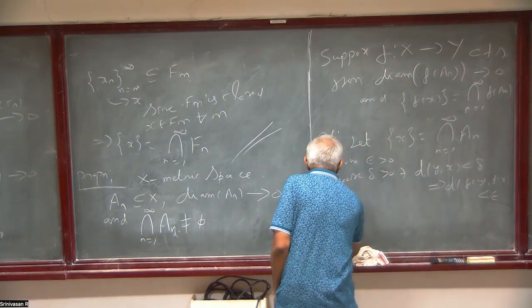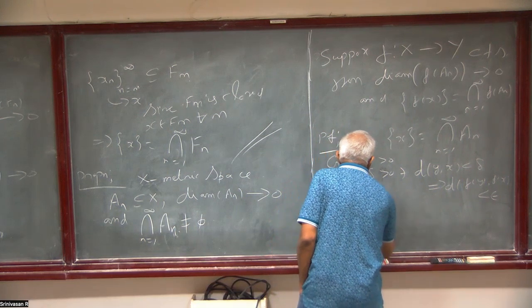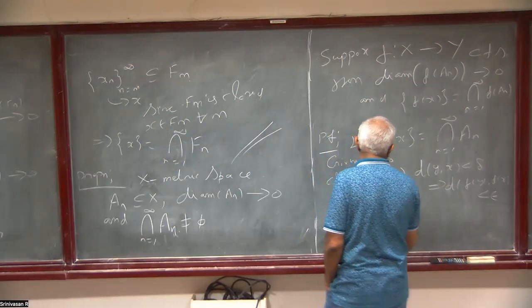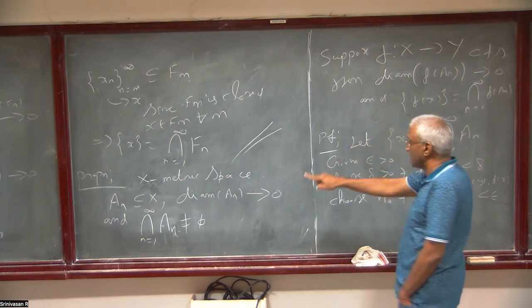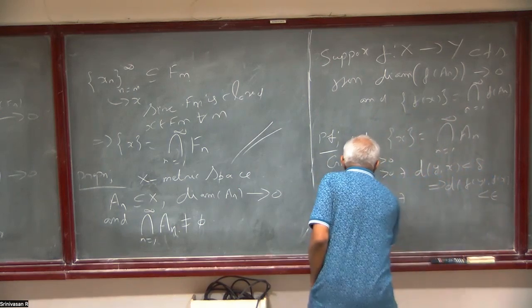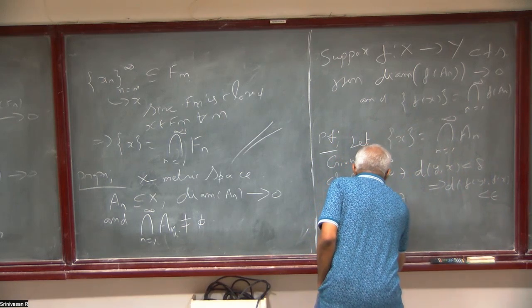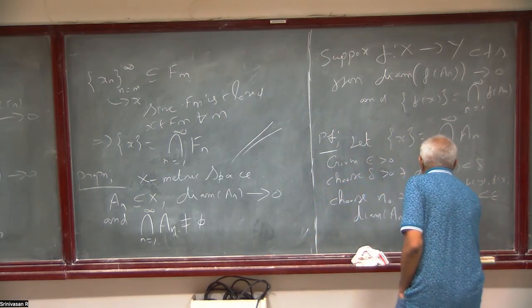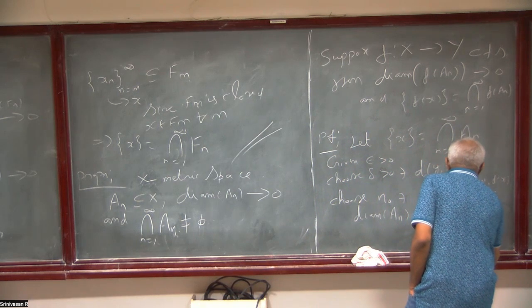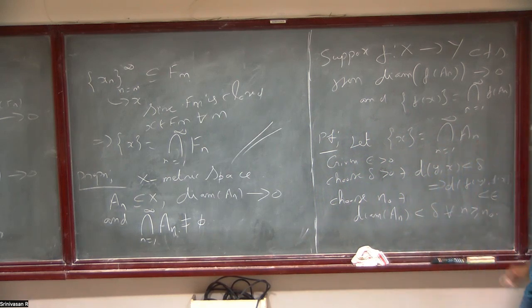Now choose n naught such that the diameter of A_n is less than delta for all n greater than or equal to n naught, because we are assuming the diameter of A_n goes to 0. So this is possible.